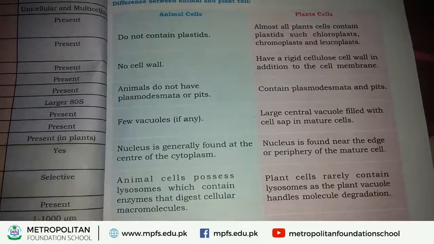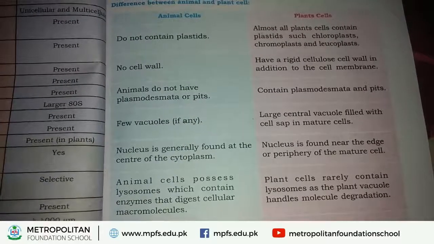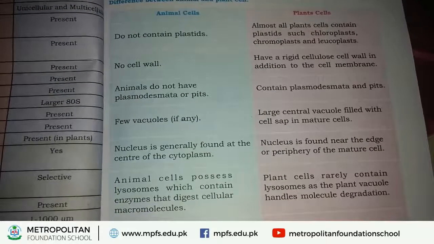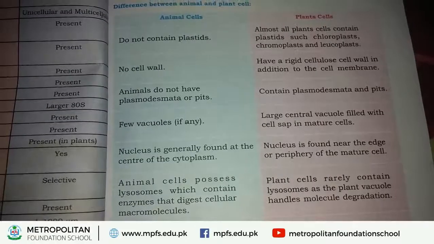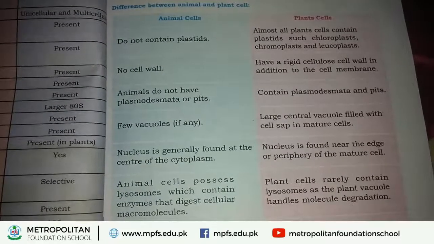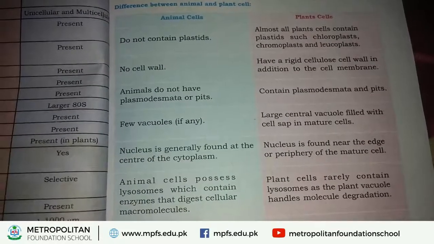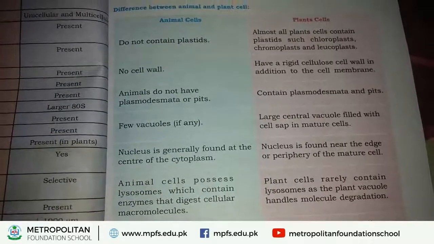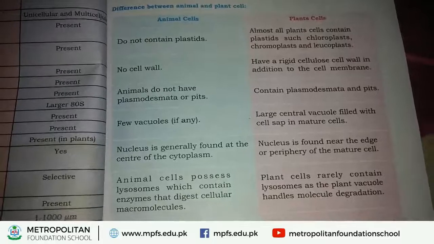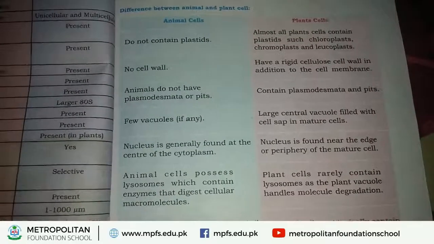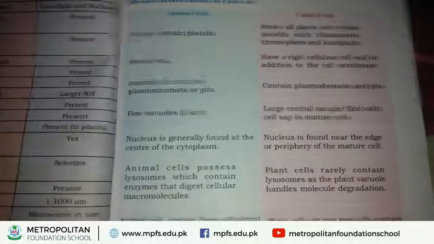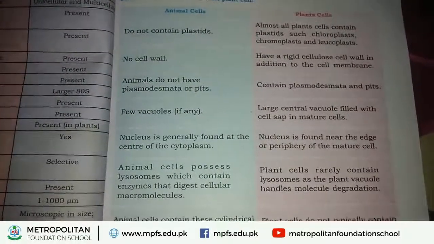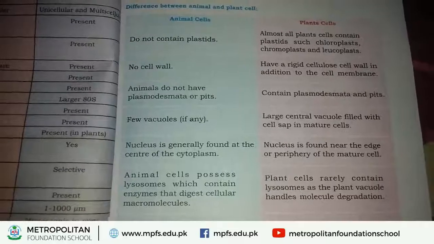Inside the lysosomes, different enzymes are present, and these enzymes help in the digestion of cellular molecules, like carbohydrates and fats. On the other hand, in plant cell, it acts as a plant vacuole and it stores and digests molecules.